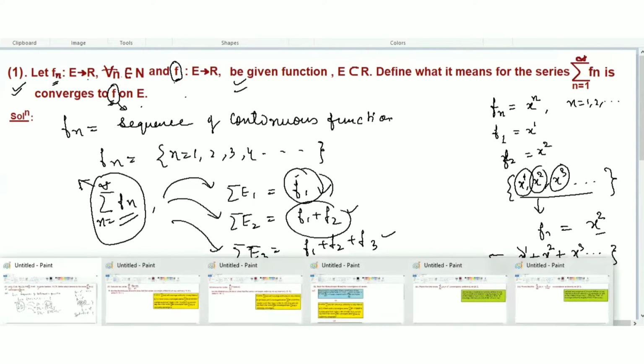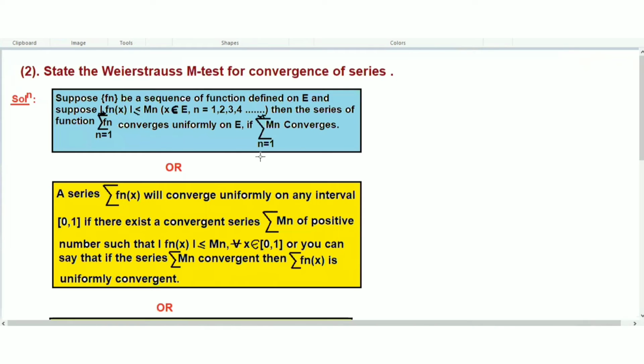Let's understand the second question here, which is to state the Weierstrass M-test for convergence of series. I have created three statements here. These two statements are almost the same and the third statement is different. When we prove the question, then you can understand these statements. So the first statement is here. This is the Weierstrass M-test.